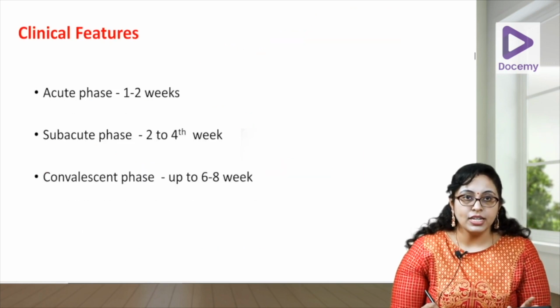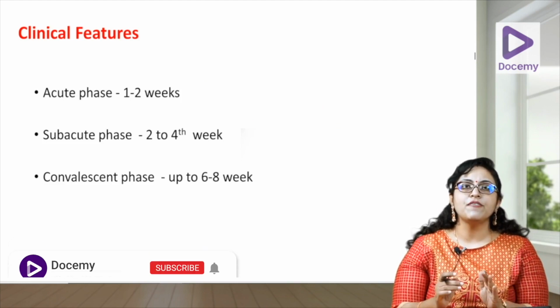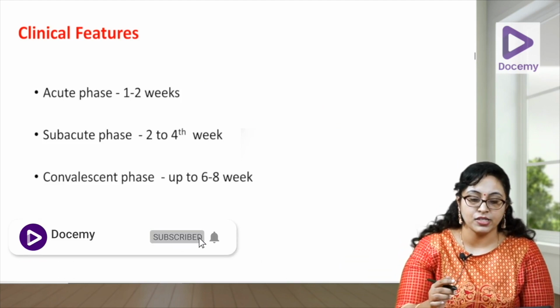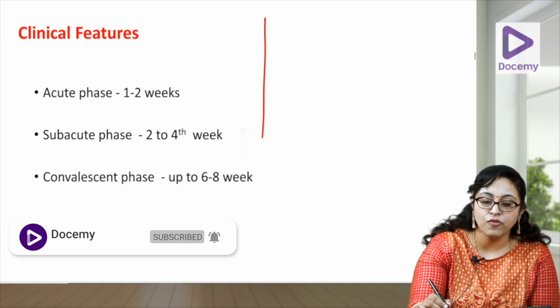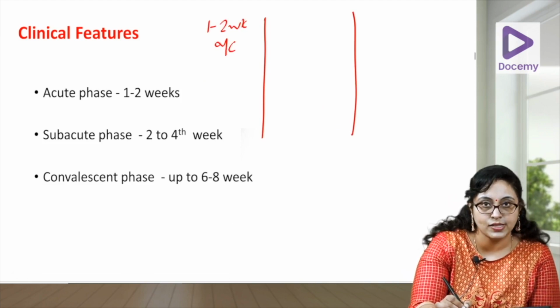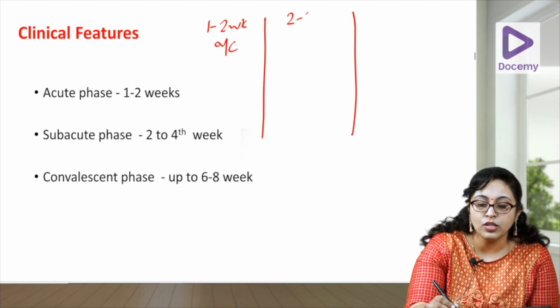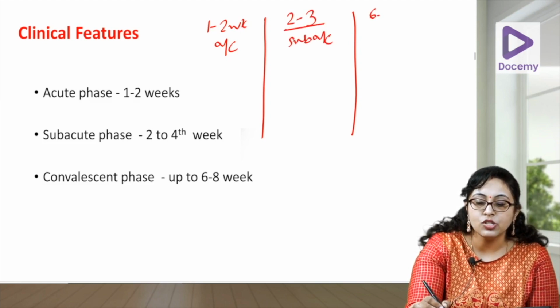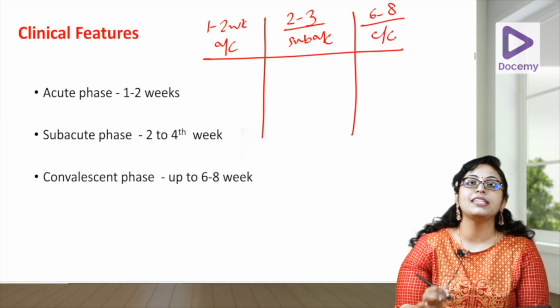Now, coming to the clinical features. Again, the clinical features are divided into three phases. You have an acute phase. Okay, the first 1 to 2 weeks you have an acute phase. In the next 2 to 3 weeks you have a subacute phase, and 6 to 8 weeks you have a chronic phase. So, now let us see what happens in each phase.